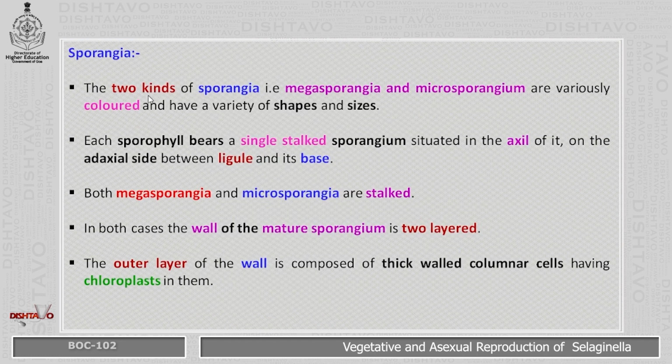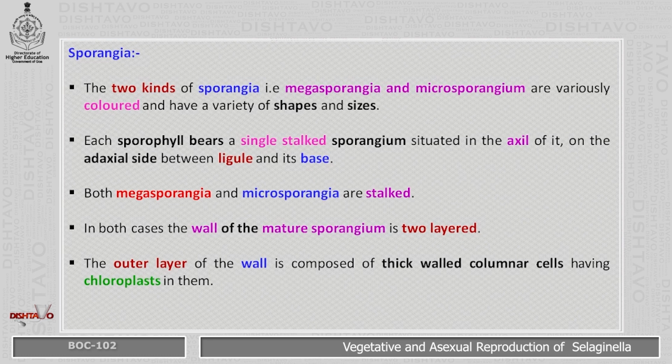The two kinds of sporangia, that is megasporangia and microsporangia, are variously colored and have a variety of shapes and sizes. Each sporophyll bears a single stalked sporangium situated in the axil of it, on the adaxial side between the ligule and its base.